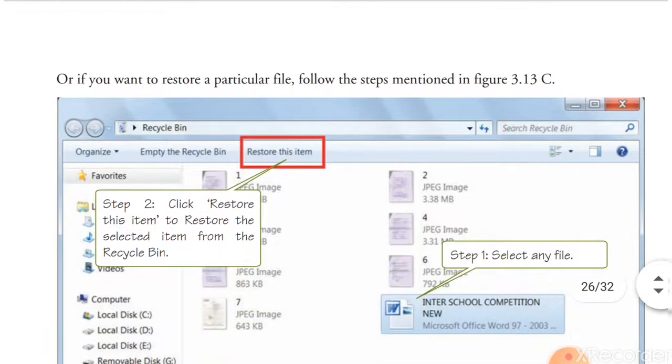Just see the example here. Select the file, restore this item. Restore this item, right click or restore, any option you can use.